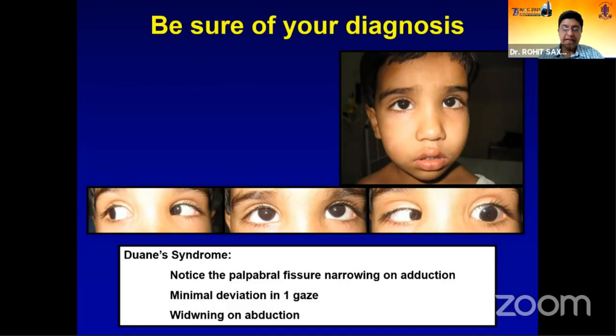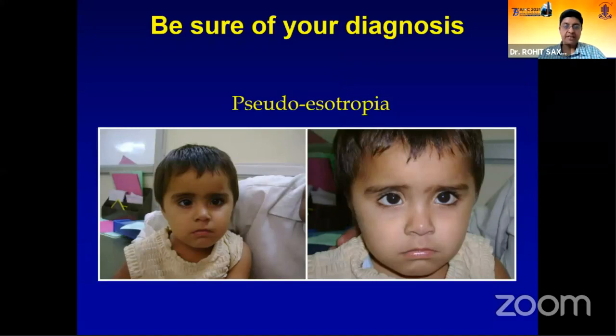Always be sure of your diagnosis because you don't want to operate on something thinking that it is something else. Duane's and sixth nerve palsies are often missed or interchanged, and it's very important to identify a Duane's because you would not want to do large lateral rectus resections for the esotropia that is there. So it's very important to pick up Duane's as a possible differential of sixth nerve palsy.